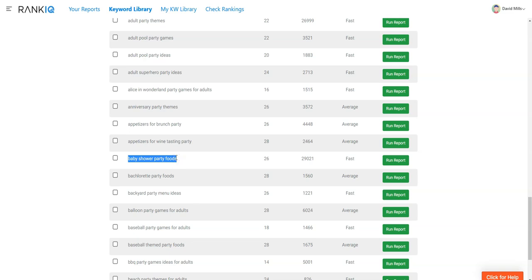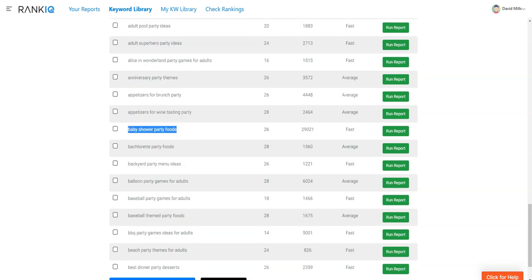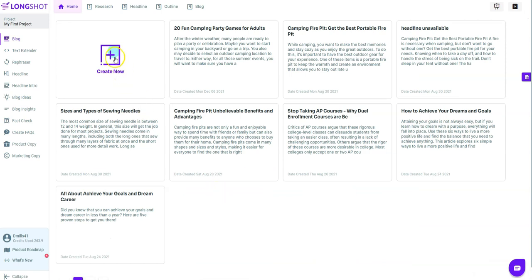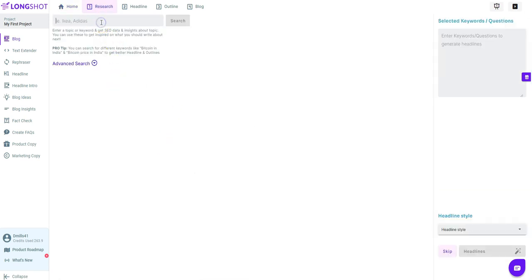I'm just going to grab that keyword, and we're going to go over to Longshot, and we're going to go create new real quick, and then we can throw that in here and push search. It's going to go out there and do some analysis for us.